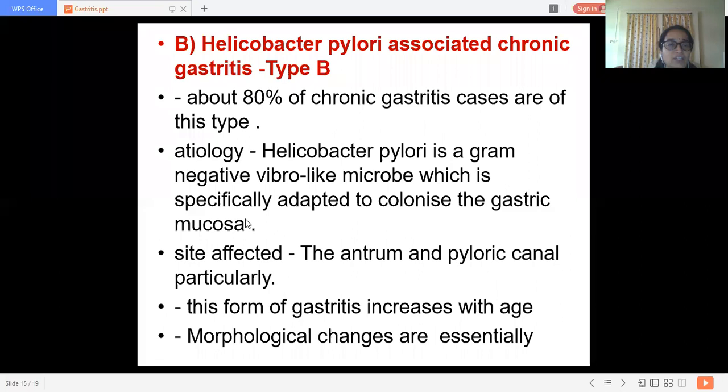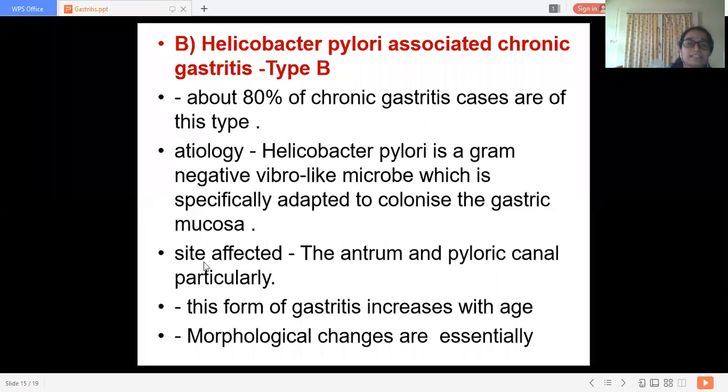In the pathogenesis picture we have seen how Helicobacter pylori looks. They have filament-like flagella, they look like Vibrio, and they are gram-negative microbes more adapted to colonize the gastric mucosa.